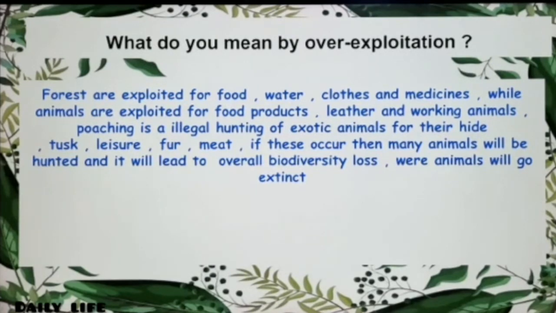So if these occur, then many animals will be hunted and it will lead to overall biodiversity loss, where animals will go extinct because they reduce in number. As I told you, when population increases, demands increase, animal products increase, but animals decrease. So let's go to the next one.